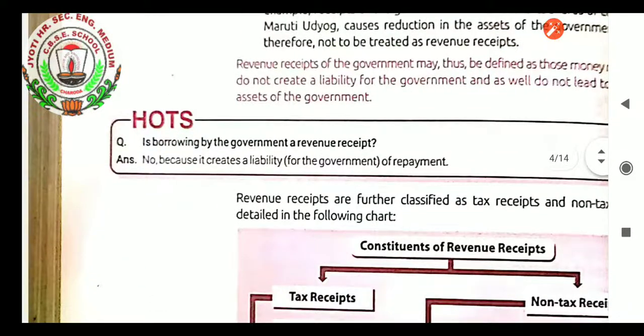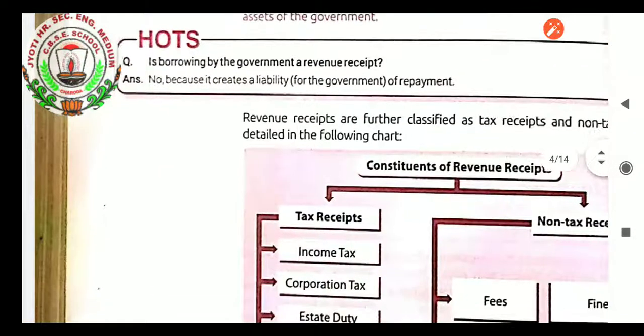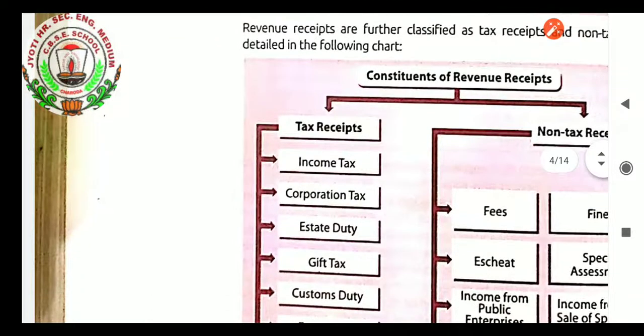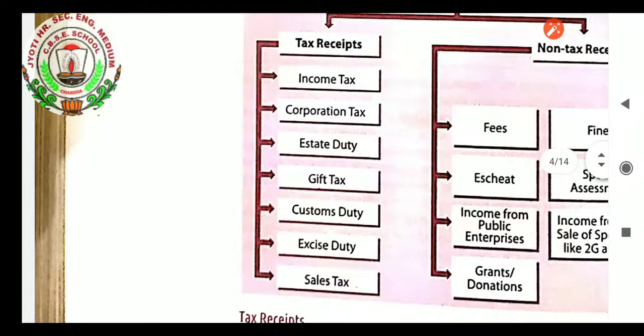Revenue receipts are further classified as tax receipts and non-tax receipts, detailed in the following chart. Constituents of revenue receipts: revenue receipt is classified into tax receipt and non-tax receipt. Tax receipts: income tax, corporation tax, estate duty, gift tax, custom duty, excise duty, sales tax. Whereas non-tax receipts: fees, fine, escheat, special assessment, income from public enterprise, income from sales of spectrums like 2G spectrum, 3G spectrum, 4G, grants and donations.